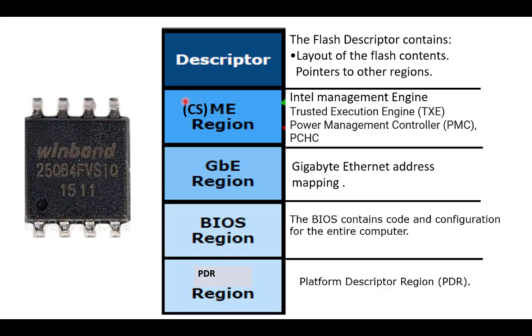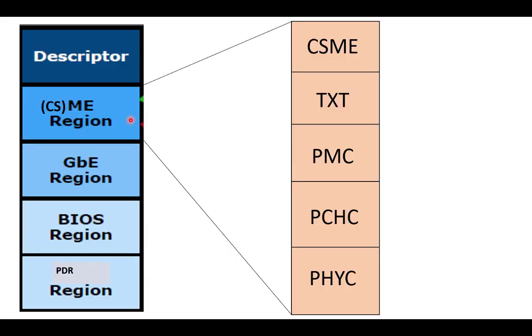Our main thing is the CSME region. The CSME region has 5 more departments within it, and it is basically used for security purposes. TXT, for trust, is used for trusted execution: only the trusted hardware is used for trusted things to work.